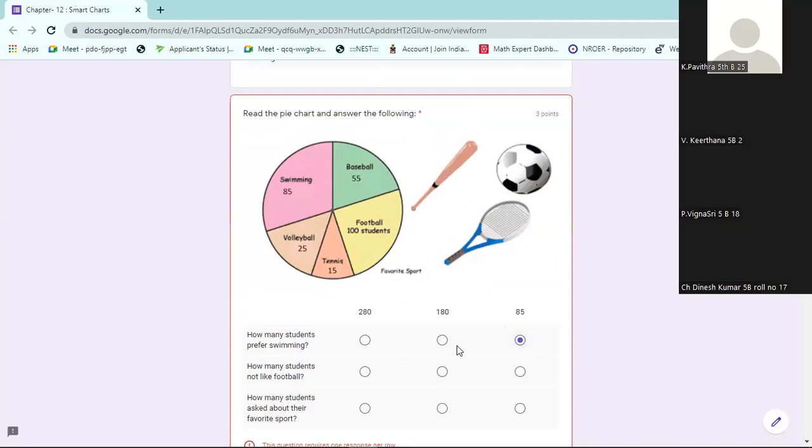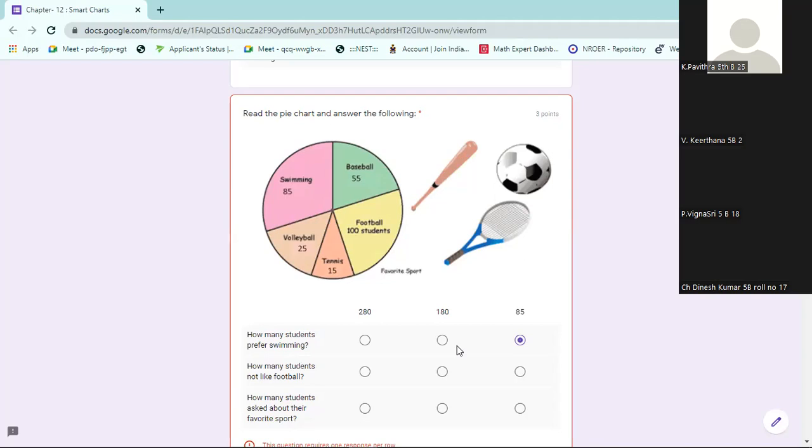How many students do not like football? 100 like football. Other than that 100, you have to give the answer, which means you have to add all the other four. Other than football, add the others: 85, 55, 25, 15. That is 180. 180 are not liking football.